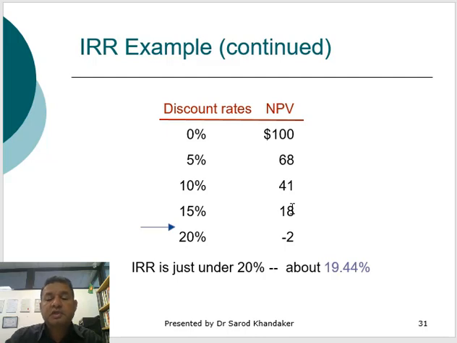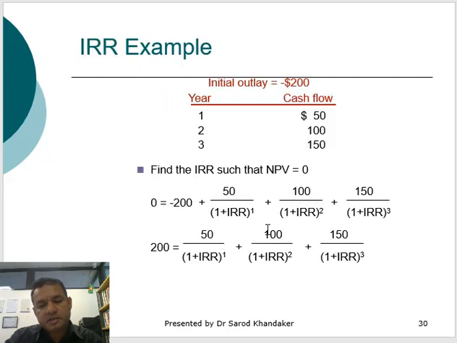So the IRR should be more than that, because the calculation needs to be equivalent to 0. If you do the trial and error method, you'll find the IRR is 19.44, where if you use 19.44 as IRR in this calculation, you'll find the NPV will be 0.